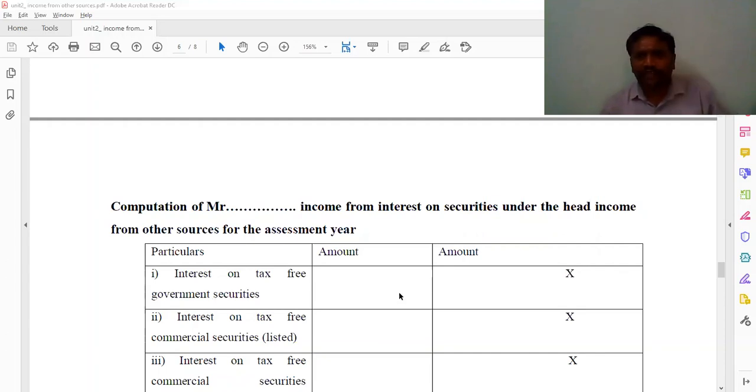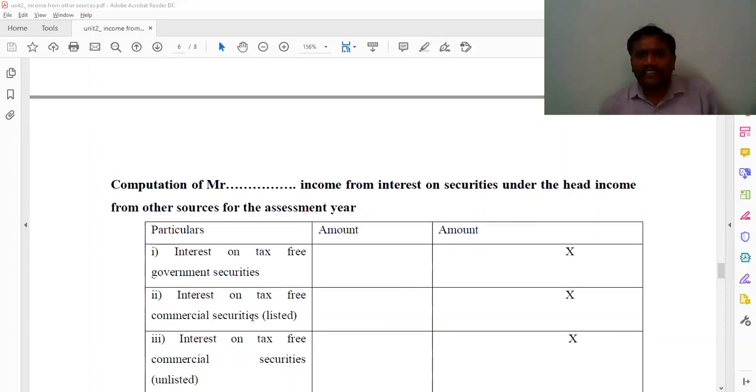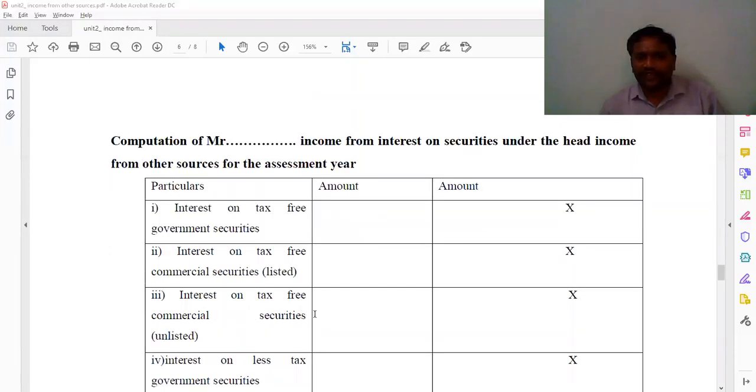Face value into rate by 100, that we will calculate and write in the outer column. And interest on tax-free commercial securities listed, two steps: face value into rate by 100, and net interest into 100 by 90, you have to calculate, and you have to write here. And interest on tax-free commercial securities unlisted, two steps: face value into rate by 100, and next net interest into 100 by 90.